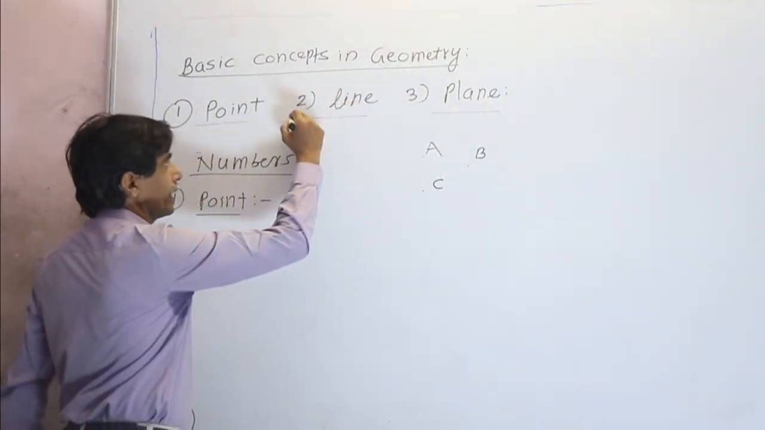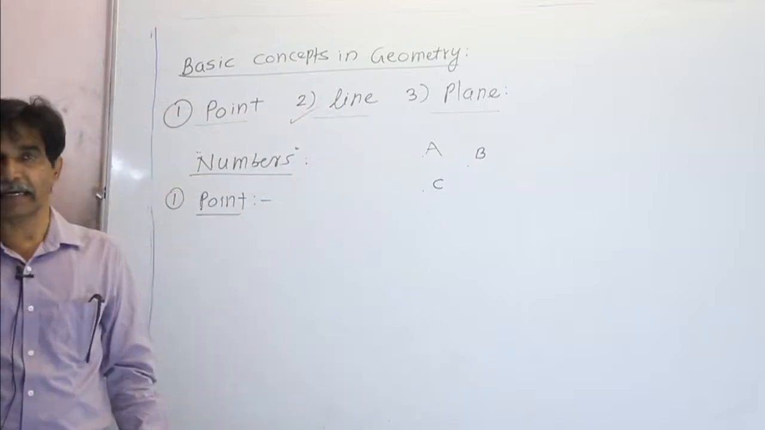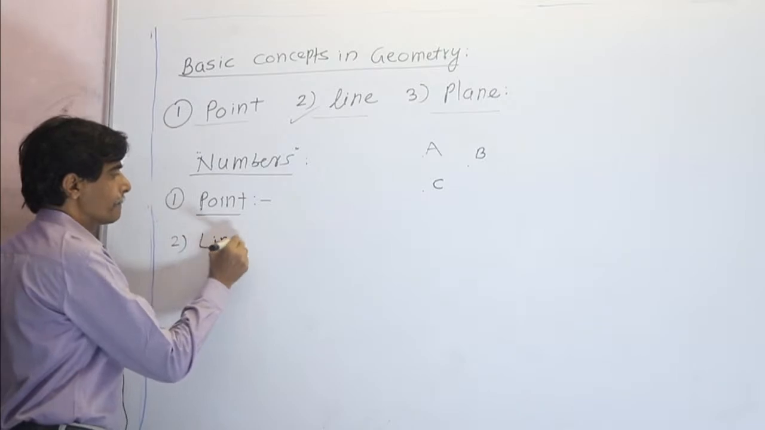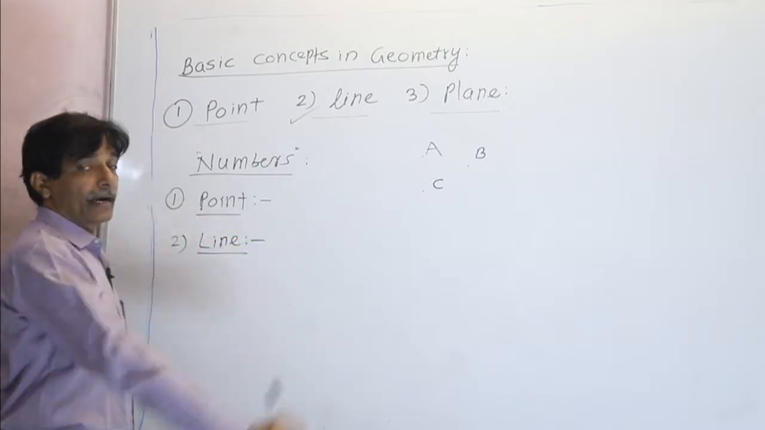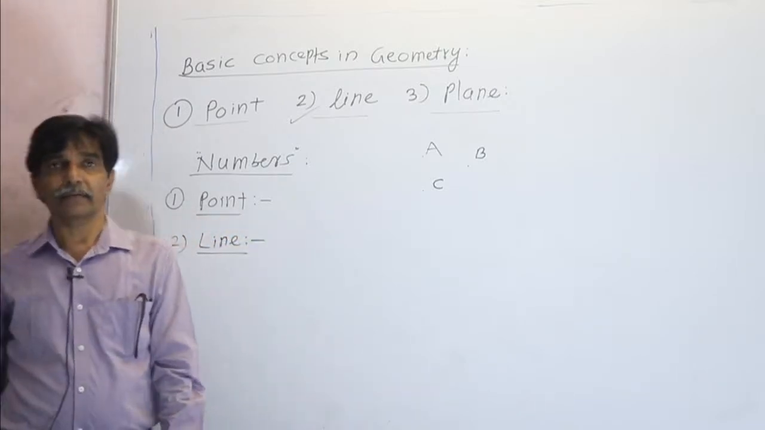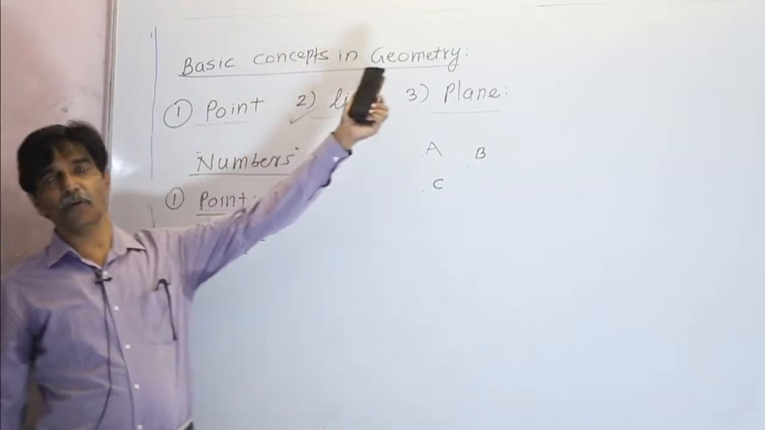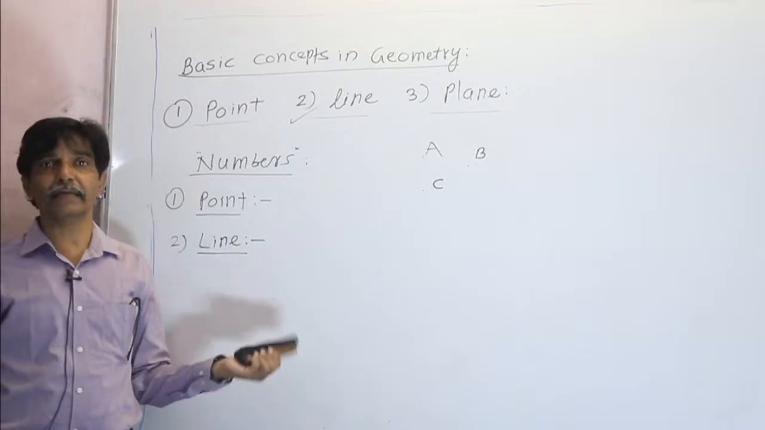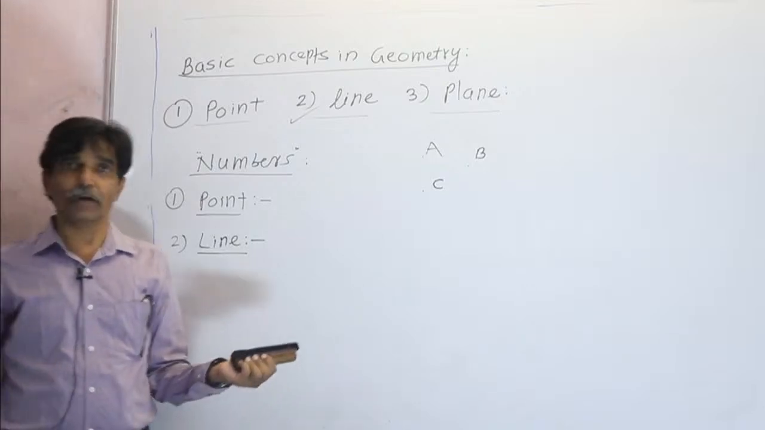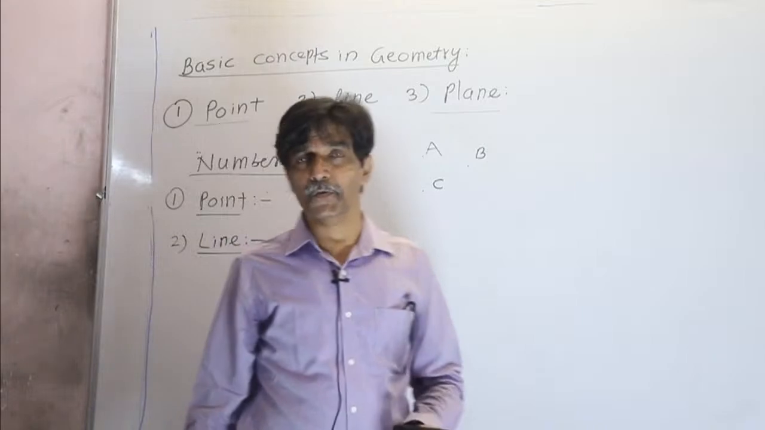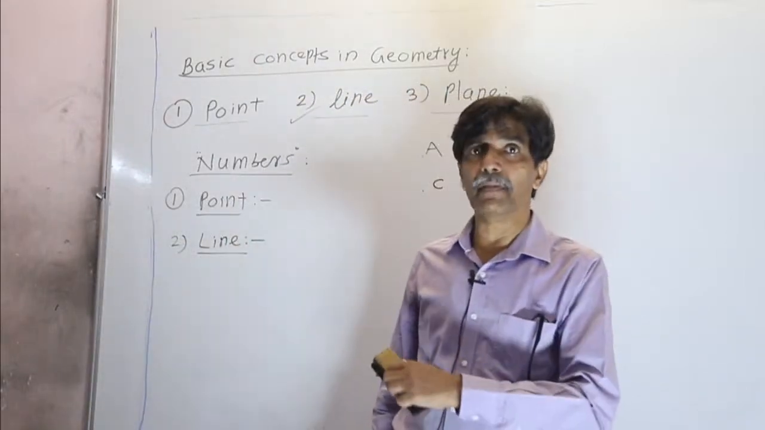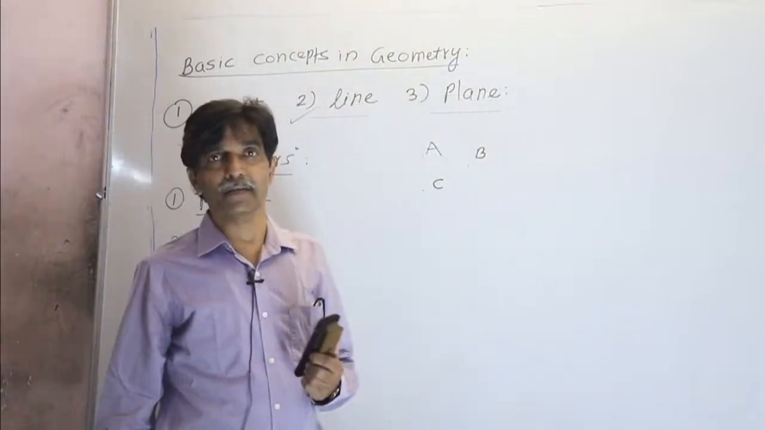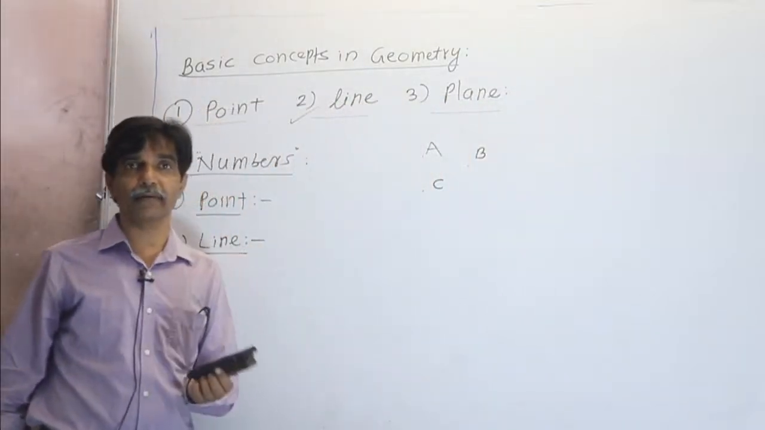Secondly, we go for the line. The second basic concept in geometry is line. Again the same thing: line is a basic concept in geometry which is also not defined. It is also an undefined term in geometry. So to understand the line, we have to understand it by some ideas again. These ideas we get in day-to-day life.